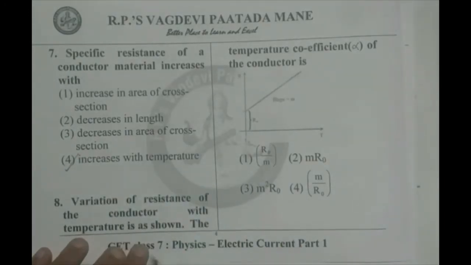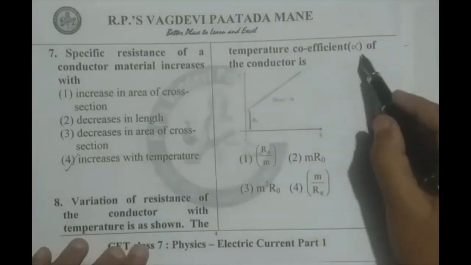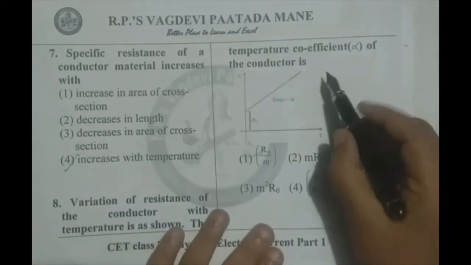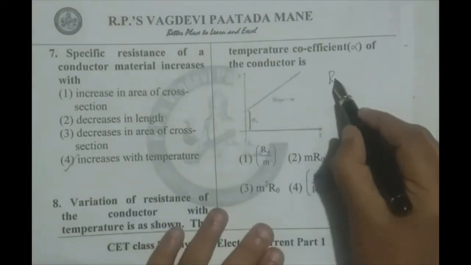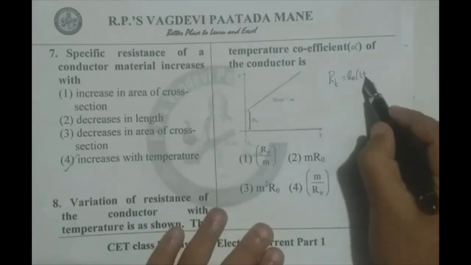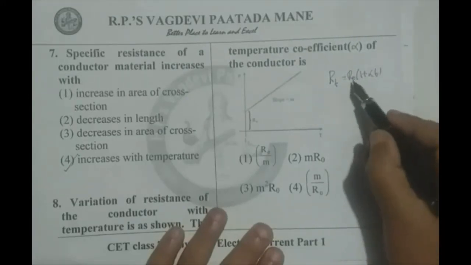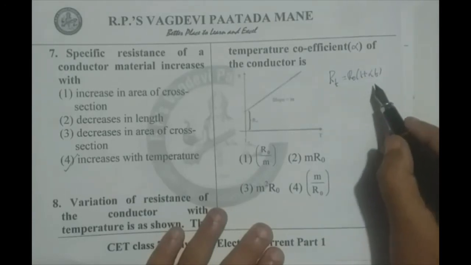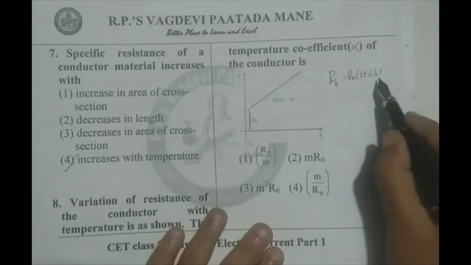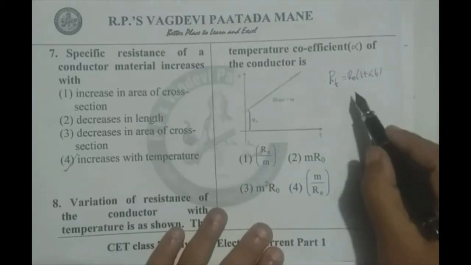Now, going for the eighth question, variation of the resistance of conductor with temperature is as shown. The temperature coefficient alpha of the conductor is, say, we know the expression for resistance at any temperature, RT equals R0 into 1 plus alpha T, where R0 is resistance at 0 degree Celsius and T is, strictly speaking, the change in temperature from 0 degree Celsius.